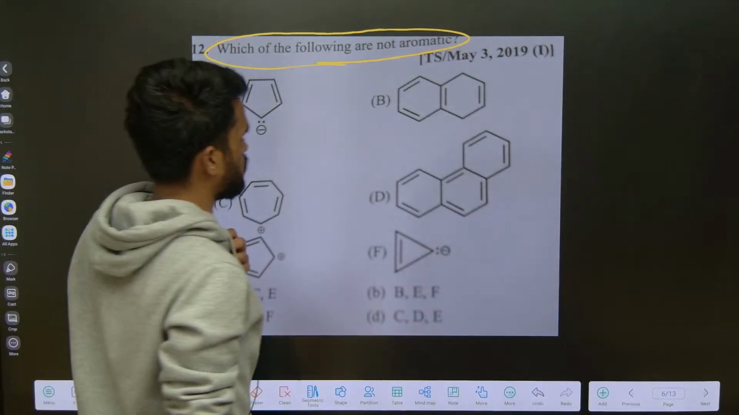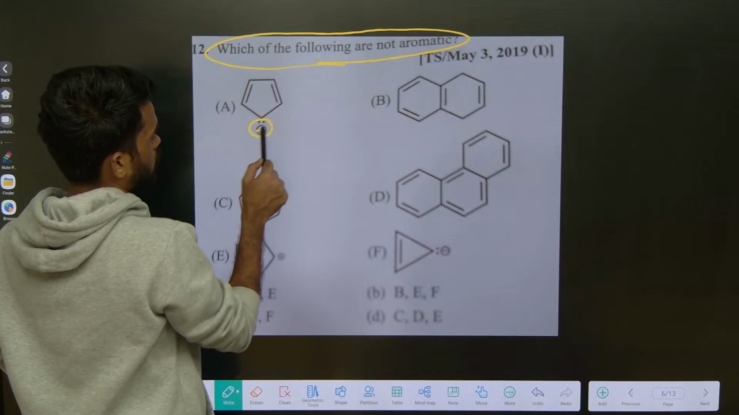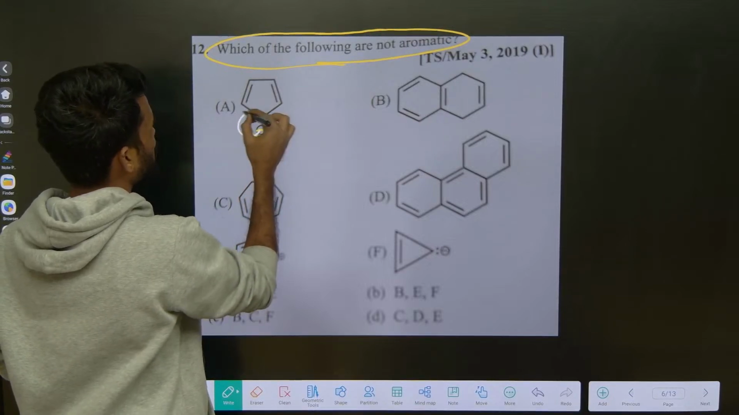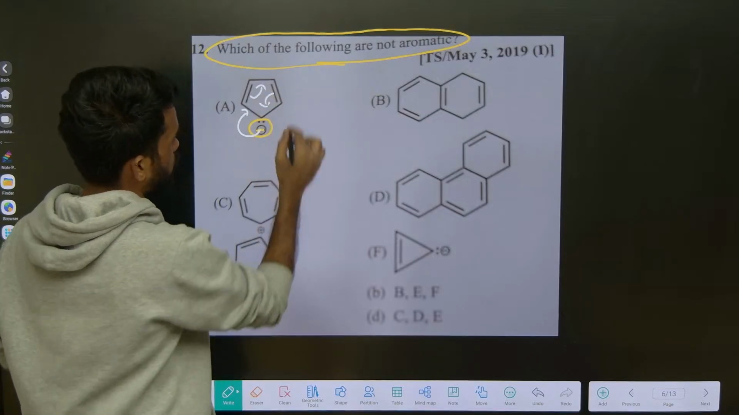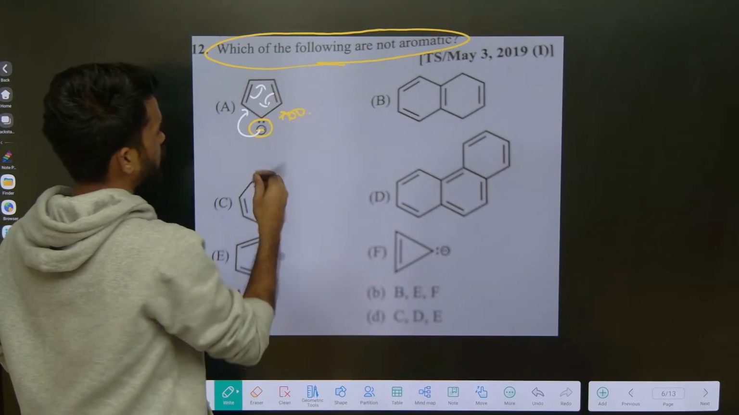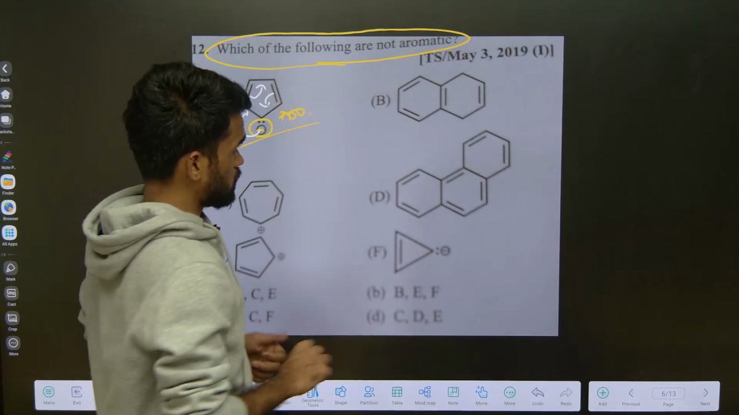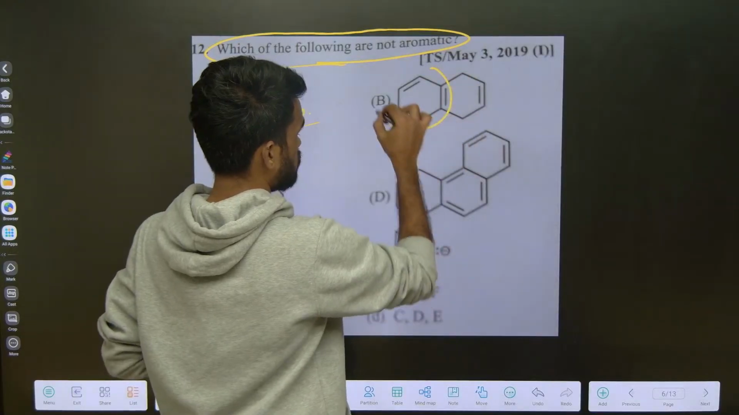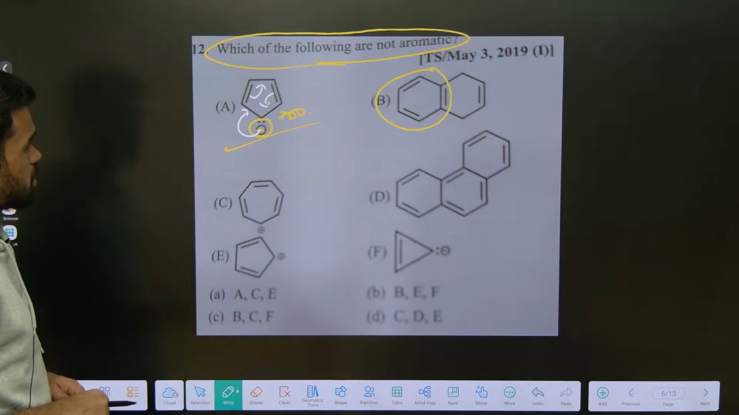Not aromatic means, see here you have pi electrons with a negative charge. This has 6 pi electrons. We discussed this molecule, so it is an aromatic compound. Okay, we already discussed this very clearly. Now what about this? See here, this ring is aromatic only. That ring is aromatic only. Yes, you can say this is aromatic.